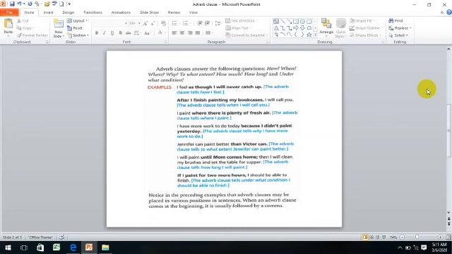Guys, do not forget that if I start with the subordinate clause, I must add a comma after it. Do not forget this. But if I start with the independent clause, then it will not be a run-on sentence, and there will be a period at the end only, but I will continue without adding any punctuation.